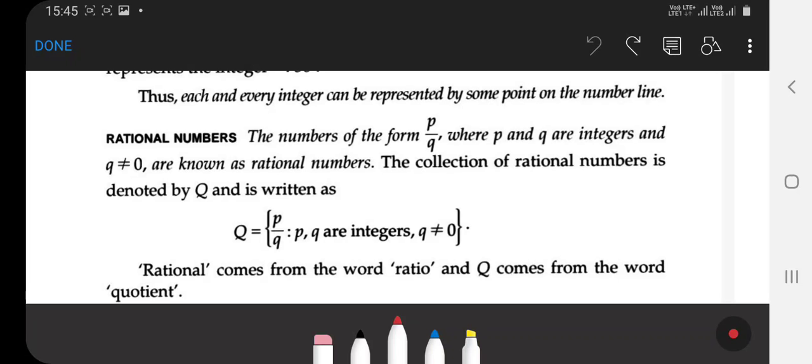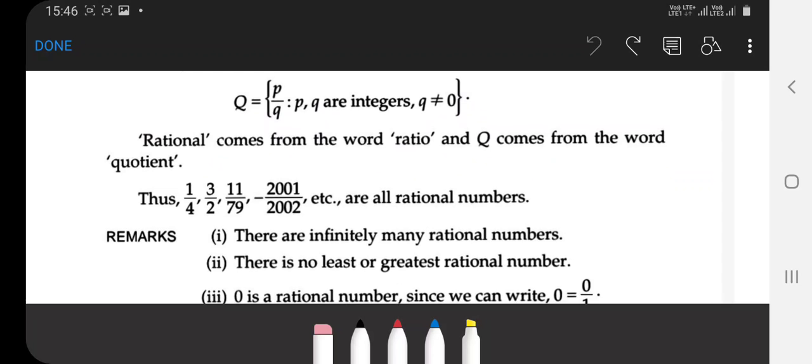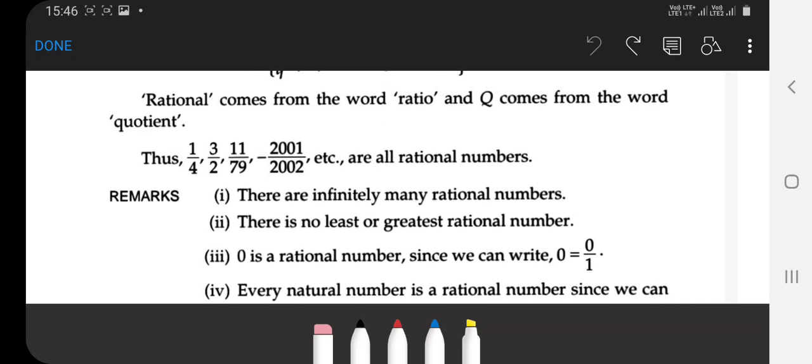Rational numbers: the word rational comes from the word ratio, and the letter Q comes from the word quotient. Clear?